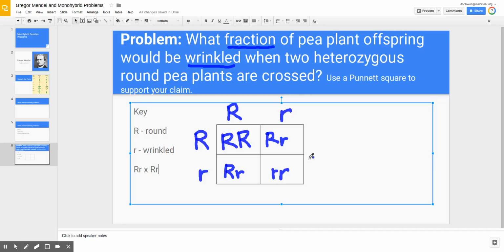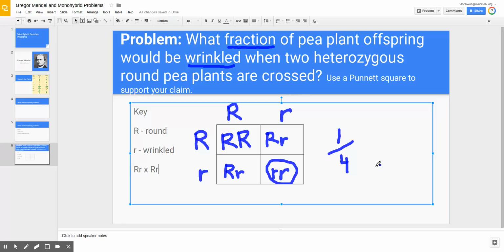So what fraction of the pea plant offspring would be wrinkled? Well, you have to look at your results. Come up with your answer. It's this one here. That's our wrinkled offspring. Round is dominant over wrinkled. This offspring would have a round phenotype. This would have a round phenotype. This one would have a round phenotype. This is the only wrinkled. So the correct answer at the end is 1/4.